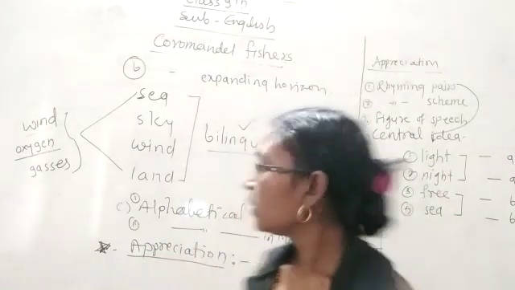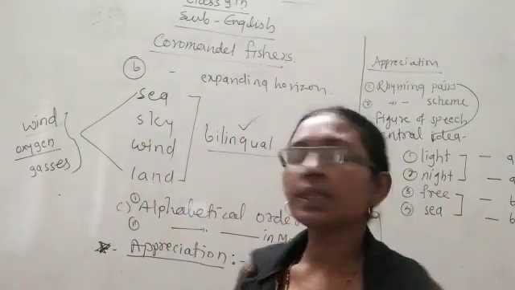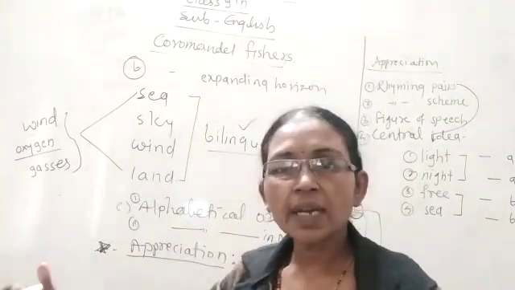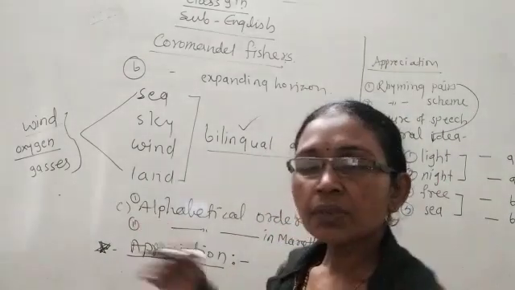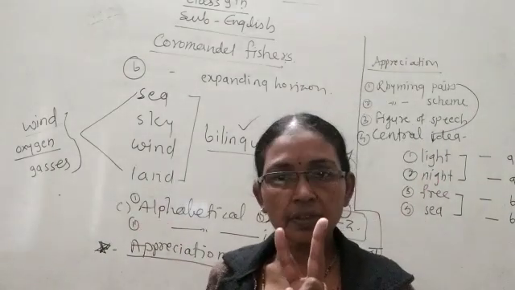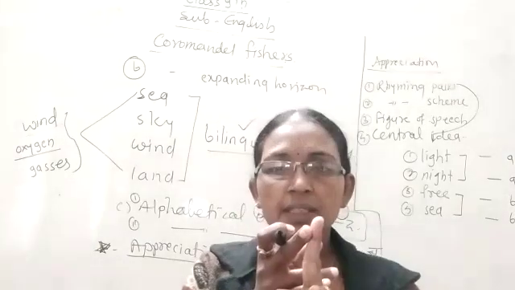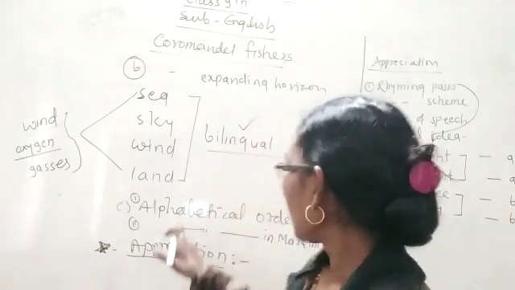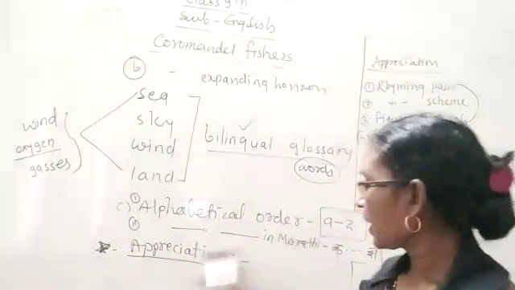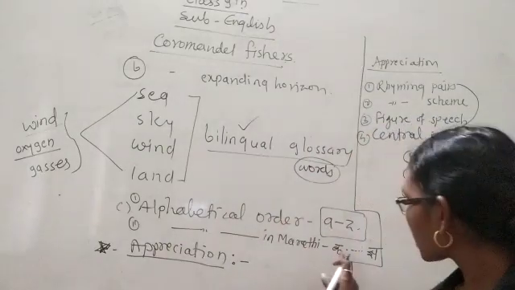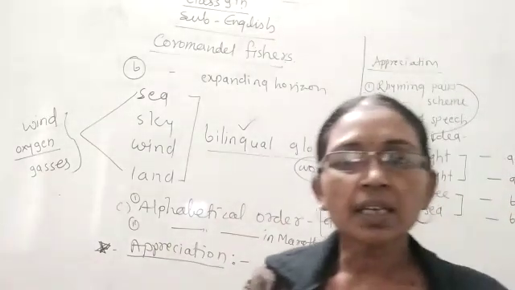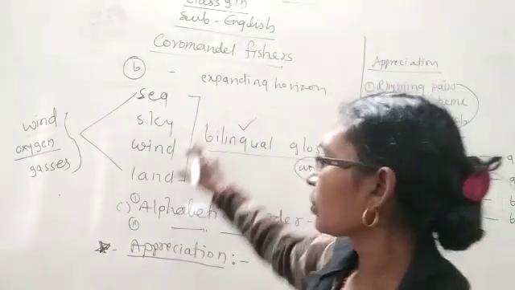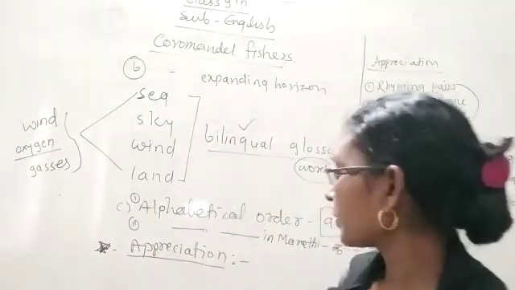Is it clear? The next point is alphabetical order. If we have written the related words, we have to write all the words in alphabetical order. We can write the alphabetical order in 2 different ways: alphabetical order in our mother tongue, Marathi, and alphabetical order in English, that is A to Z. In Marathi, we know the alphabet begins with K and ends with Ñ. So we have to write all these words in alphabetical order.